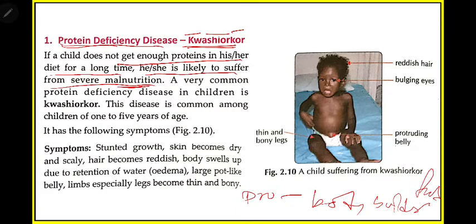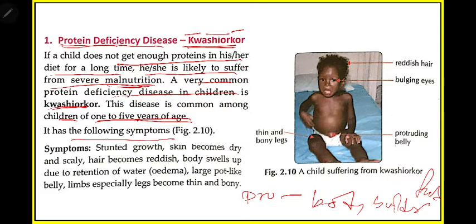What is malnutrition? It is a case of nutrition where the person has some deficiency in nutrition. It means malnutrition is the condition in which the person concerned is not getting the actual nutrition that is required. It is below that line. Okay, a very common protein deficiency disease in children is kwashiorkor. This disease is common among children of 1 to 5 years of age. So this disease is common to whom? Children of 1 to 5 years of age.